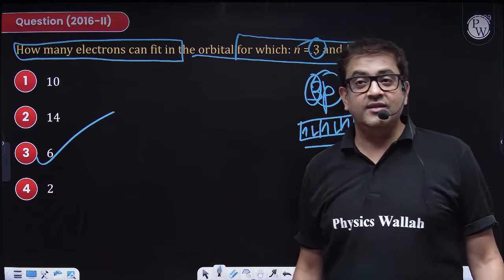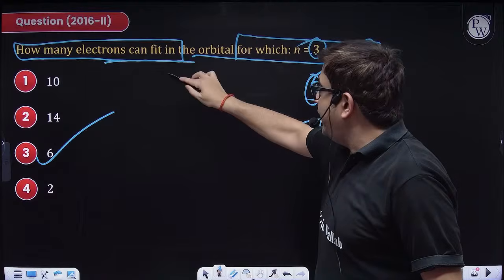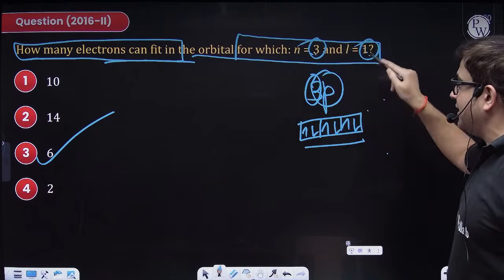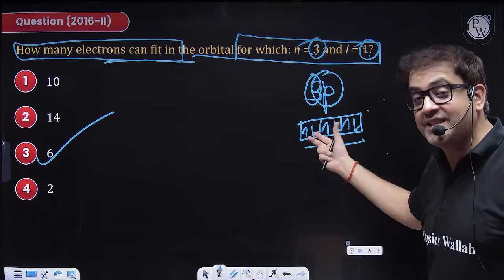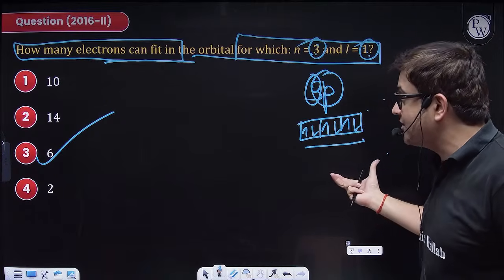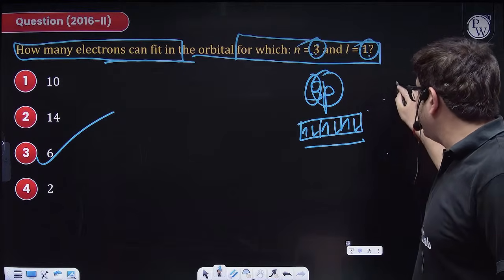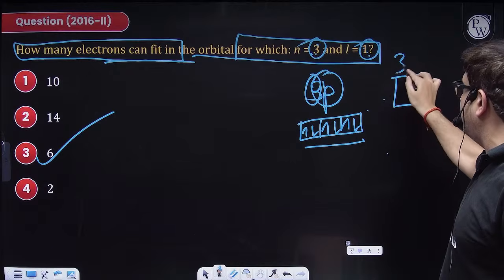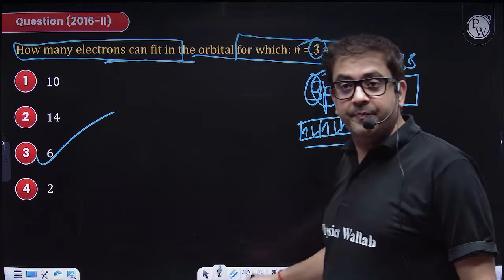How many electrons can fit in the orbitals for which n is 3 and l is 1? 3p is a subshell which has 3 degenerate orbitals. So how many electrons can be accommodated? 6 electrons. It is not one orbital. If it is 3s, then it will be 2 electrons. I hope you are clear.